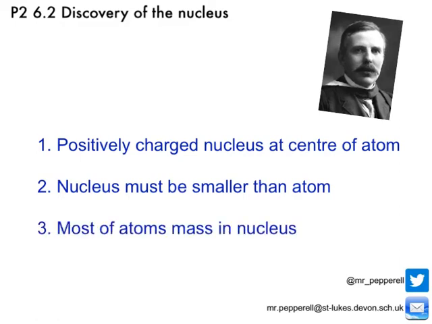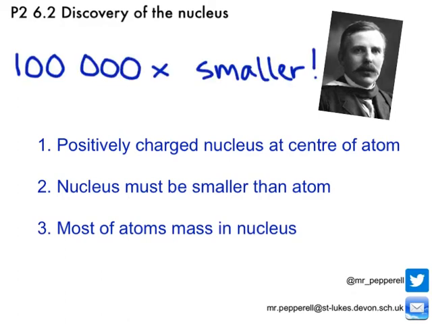His final conclusion was that most of the atom's mass was in the nucleus. With these conclusions, Rutherford was able to predict the proportion of particles that would be deflected from any angle, and when he tried this out experimentally, it proved his prediction was correct. From his results, Rutherford then calculated that the nucleus must be really small. In fact, he calculated that the nucleus must have been 100,000 times smaller than the entire atom.